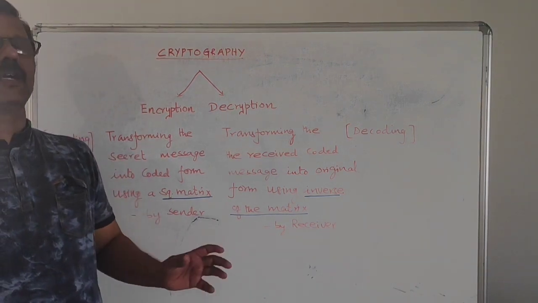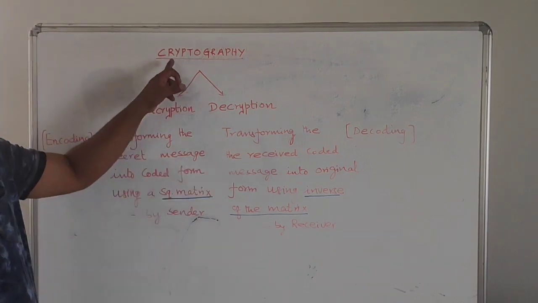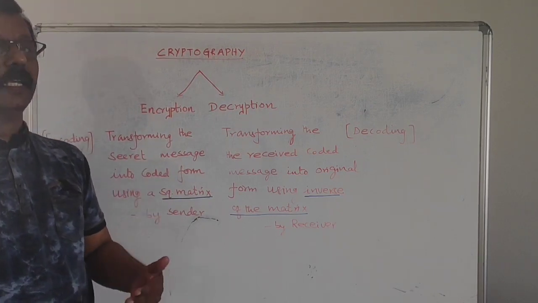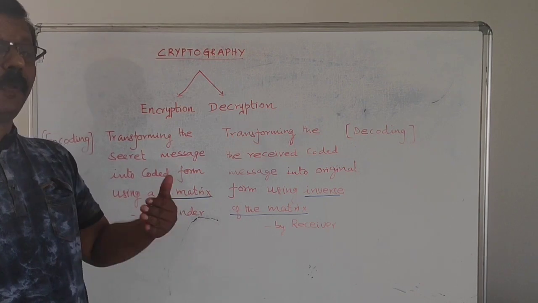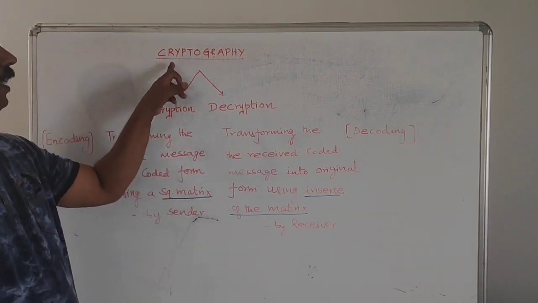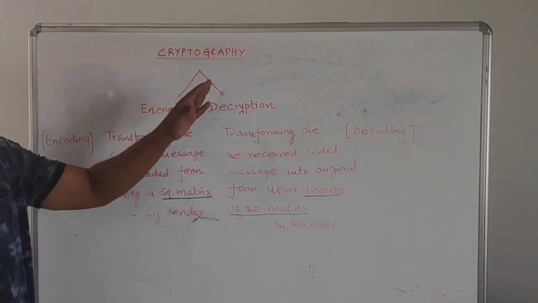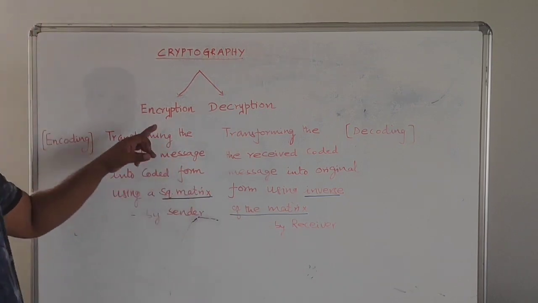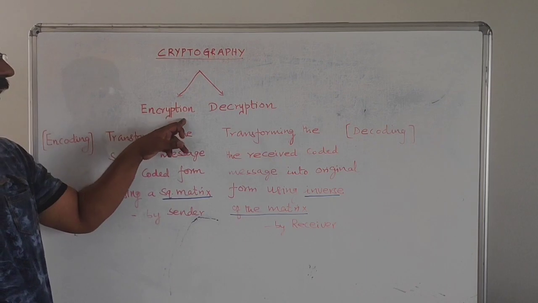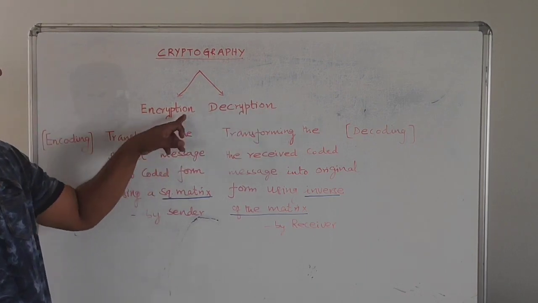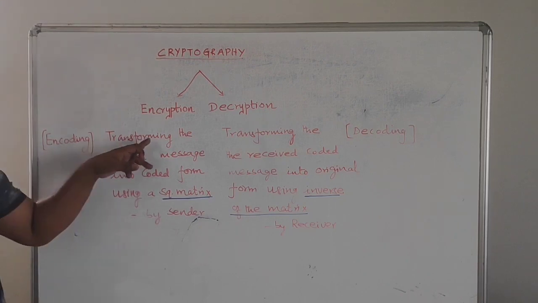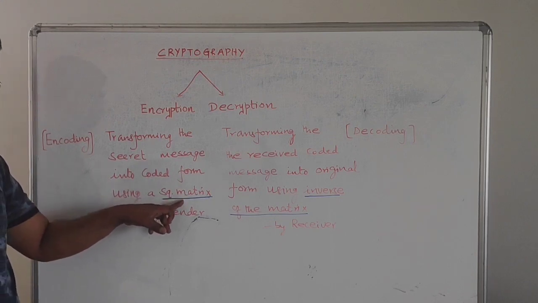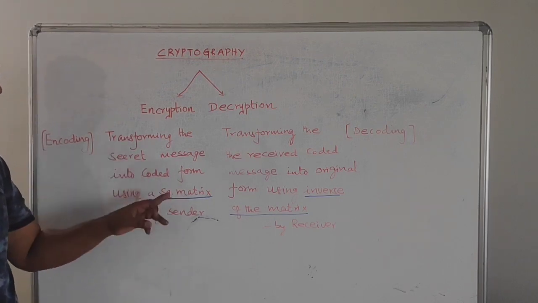Now let us see the last concept in the first exercise, that is cryptography. Cryptography is used to send secret messages. That is one of the most important applications of matrix inverse. Now what is cryptography? As I told, this is used to send secret messages between two persons. It has two parts: one is encryption, the other is decryption. Encryption means we have to transform the secret message into coded form using a square matrix. This is done by the sender.